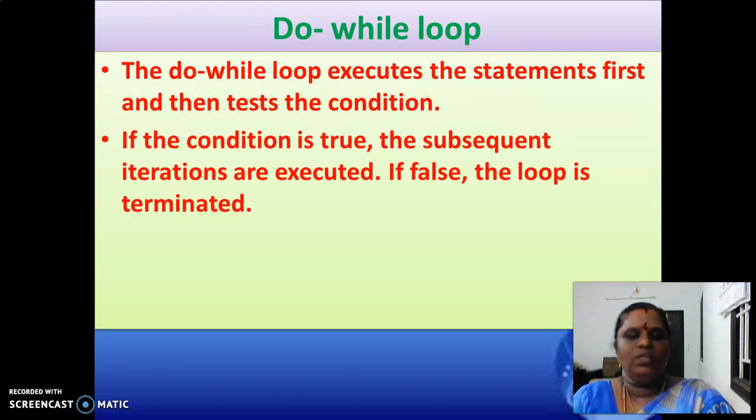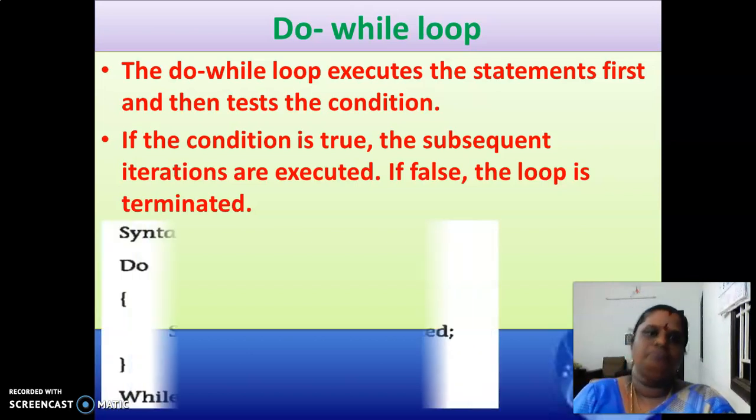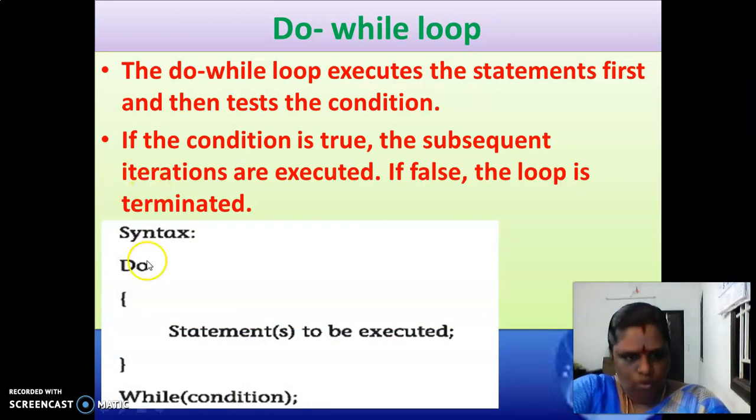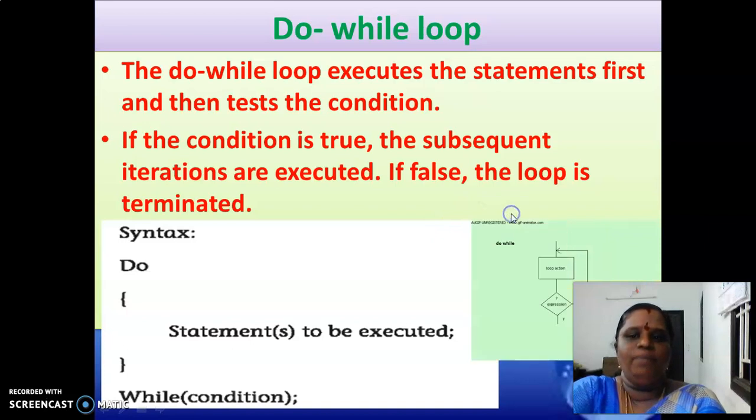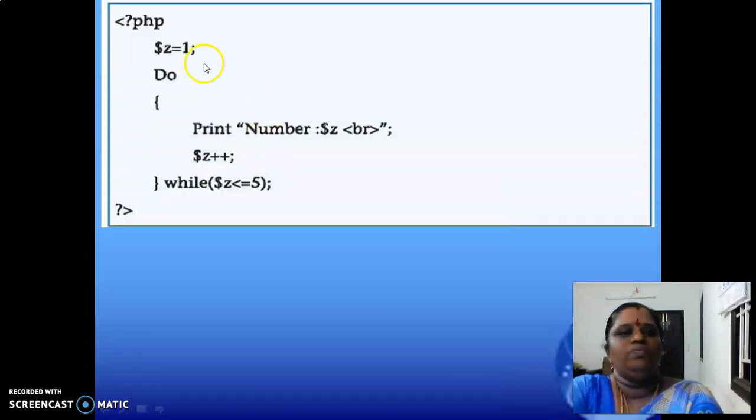If the condition is true, then the iterations are executed again. It will go to the do and the same set of statements will be executed until it reaches the condition. If false, the loop is terminated. So the statements are executed at least once, and then the condition is checked. If the condition is true, it will go back to the do statements and the statements will be executed once again until it reaches the condition. If the condition is false, it will come out of the do while statement.